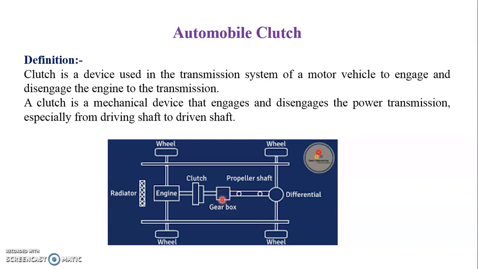However, sometimes the flow of power has to be interrupted for some reason. We are going to discontinue this engine power, so the clutch is disengaged and the power flow is discontinued temporarily.